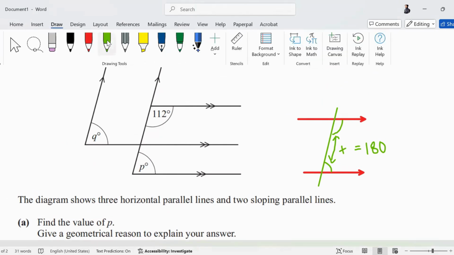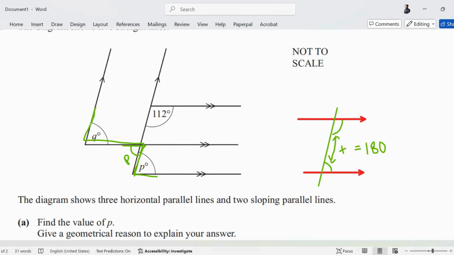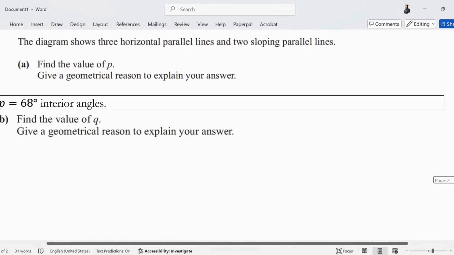Z, if you want to make Z बेटे, देखो, if you want to make Z तो आपको Z ऐसे बनाना पड़ेगा और फिर आपको एक Z ऐसे बनाना पड़ेगा. So if this is P, this will also be P. ये alternate में हो गया, सही है. And if this is P, तो ये वाली वैल्यू भी आपके पास Q भी इसके साथ alternate में होगा. Is this clear? ये दो दफा alternate angle आपने प्रॉपर्टी लगाई है. First between these two horizontal parallel lines and then these two sloping parallel. Is this clear or not? So Q की value is also 68 because it is an alternate angle. Is this clear?